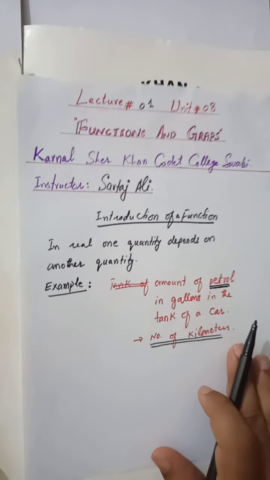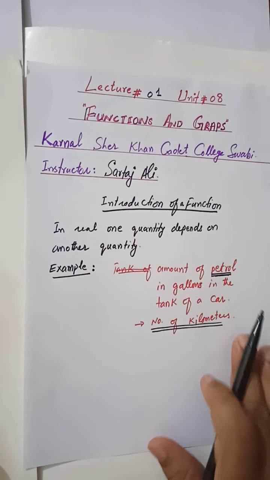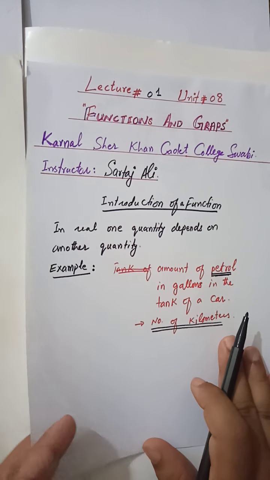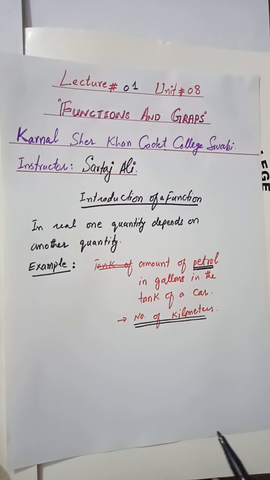If I take another example, the temperature: let's say temperature is varying with respect to time. As the time increases, there is variation in temperature. So temperature is one quantity, and the instant of time is another quantity.